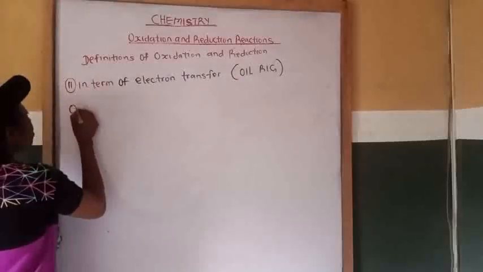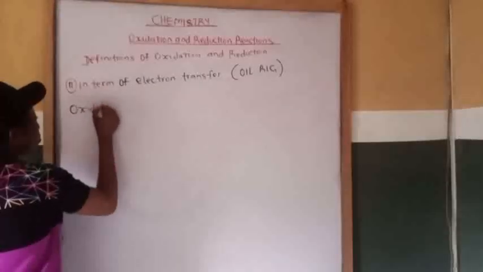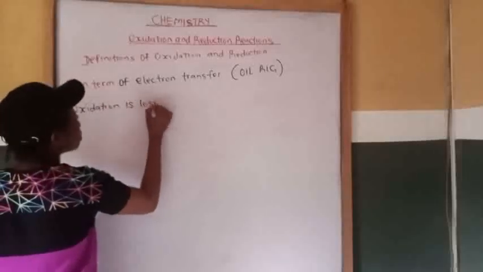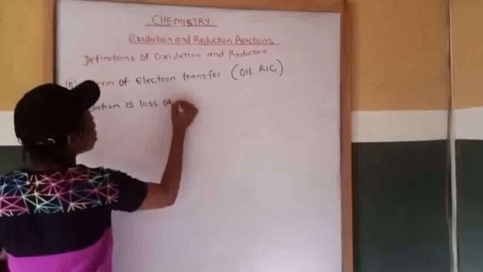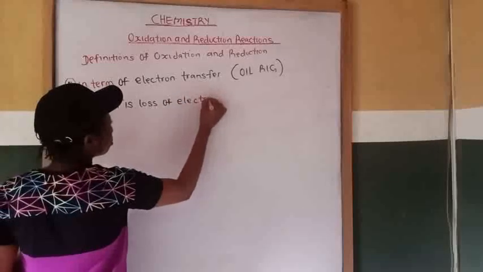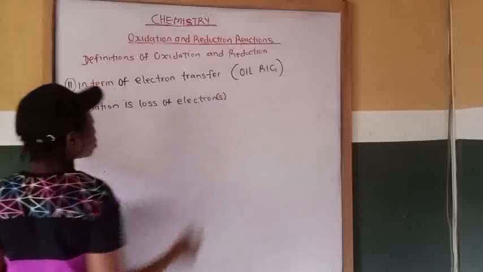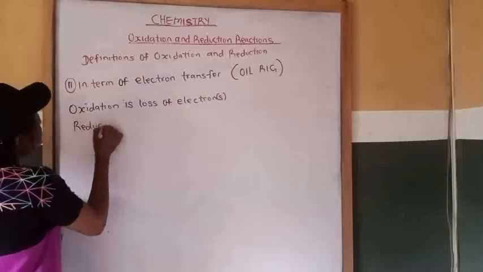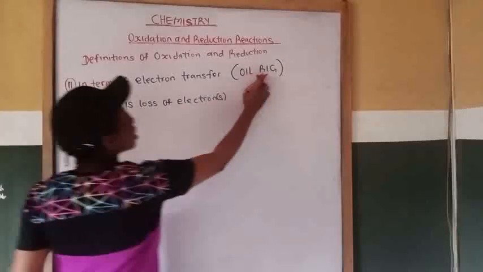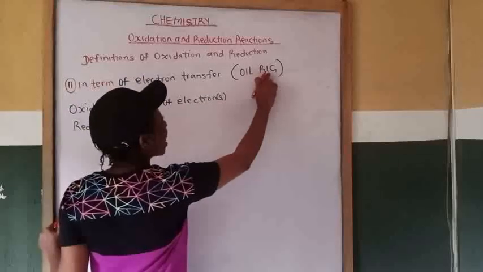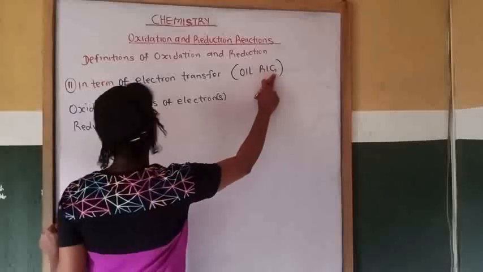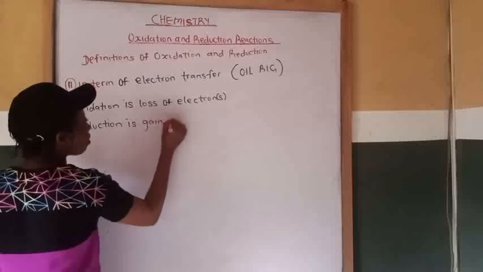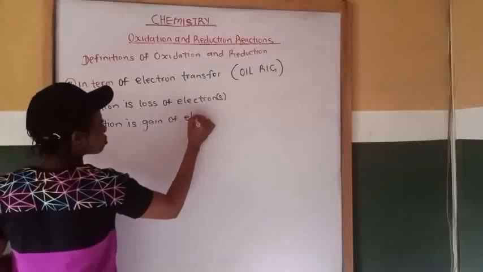So therefore, oxidation is loss of electrons. While reduction, from RIG, R is reduction, I is is, G is gain. So reduction is gain of electrons.